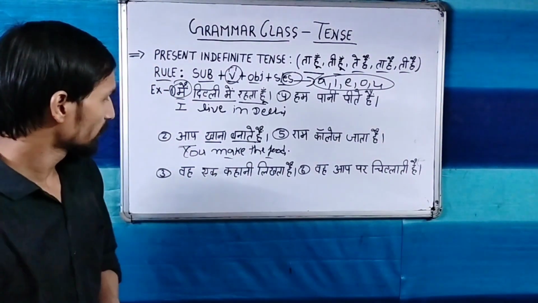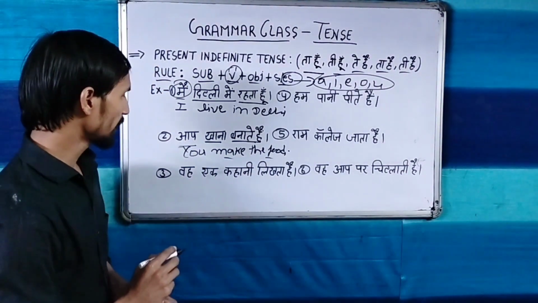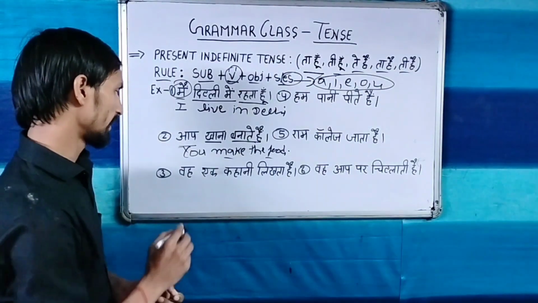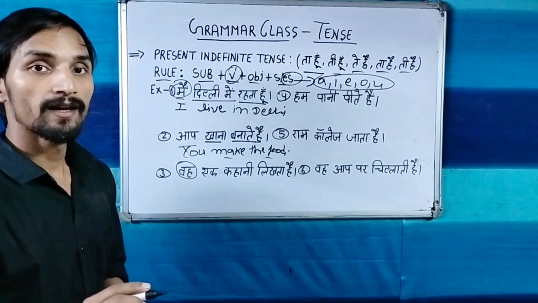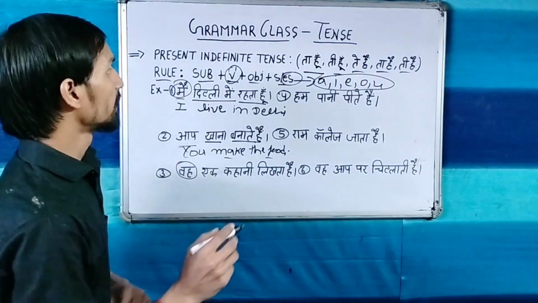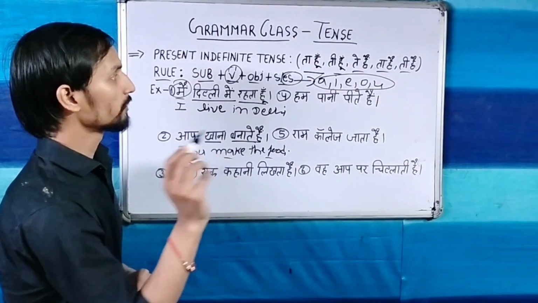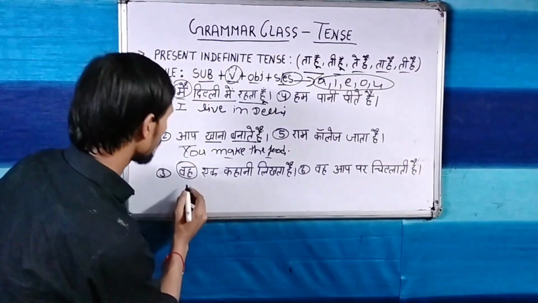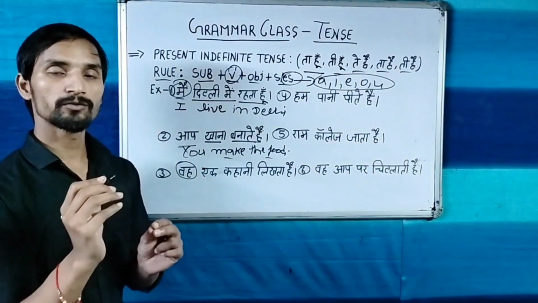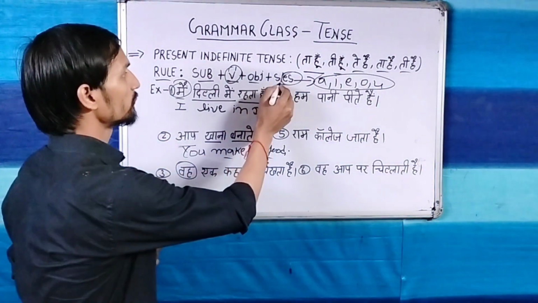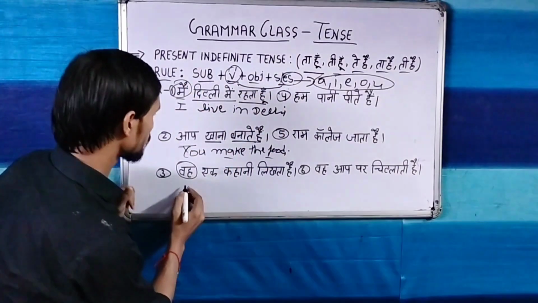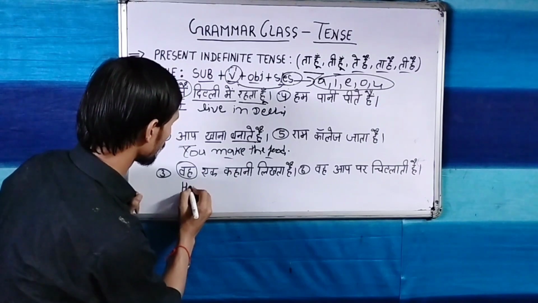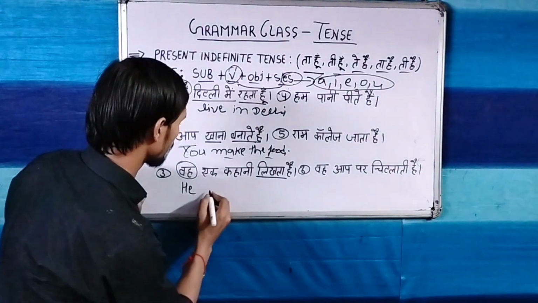Now let's see the third sentence. The third sentence is here: वह एक कहानी लिखता है. Now you have to know what your subject is. Subject is here: वह is third person singular. Whenever our subject is he, she, it, we use S or ES with the verb. So subject is he, and what is our verb? Write.